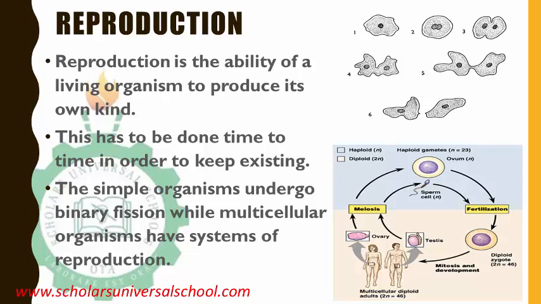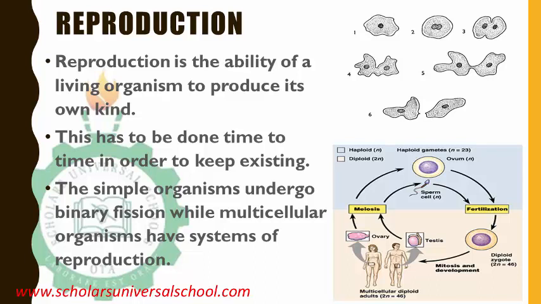Now, before we talk about sexual reproduction, let's talk about what reproduction is. Reproduction is one of the characteristics of living things. Every living thing has to reproduce. It is a major characteristic, major feature of living things. And when they reproduce, it is after their own kind. Then this has to be from time to time in order to keep existing.